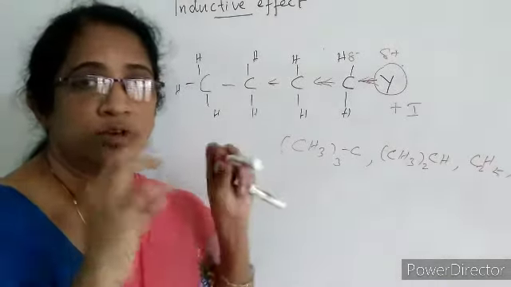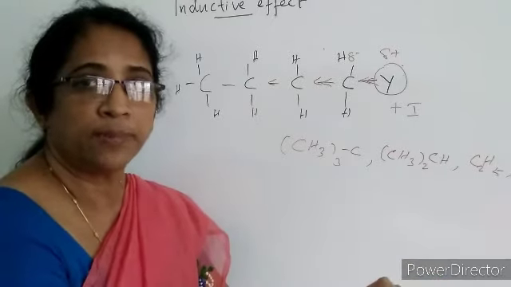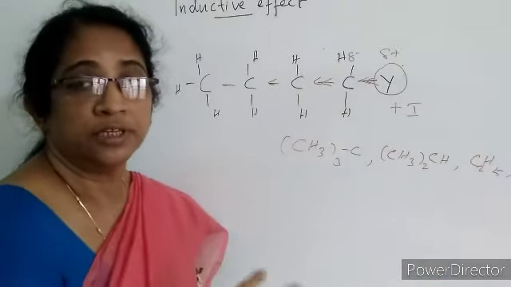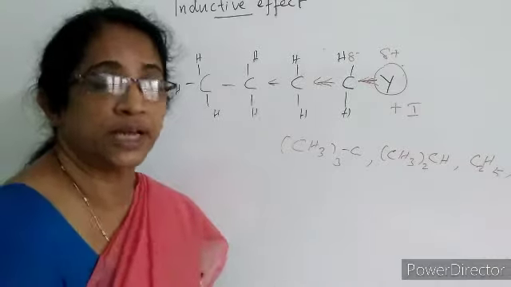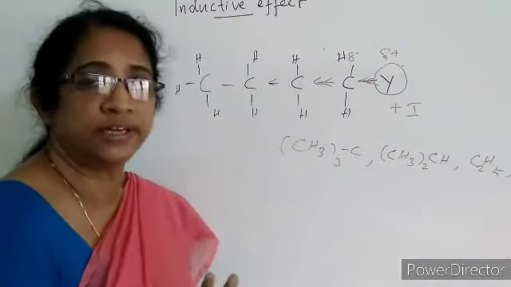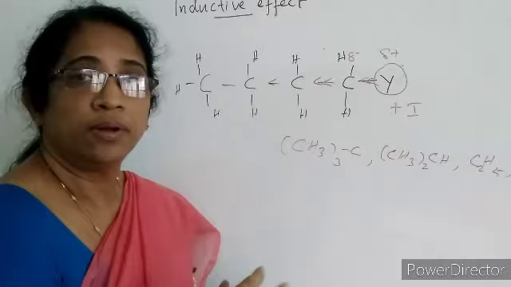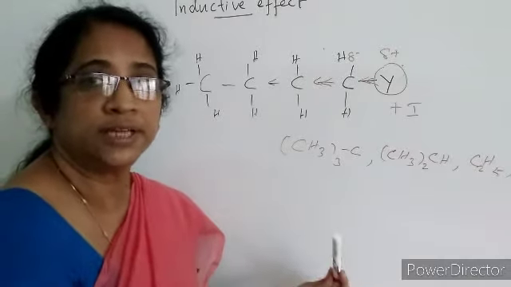Plus I means an electron pumping group attached to the carbon chain shows the plus I effect. If an electron withdrawing group is attached to one end of the carbon chain, such a group shows minus I effect.